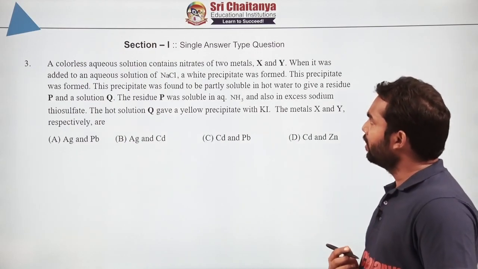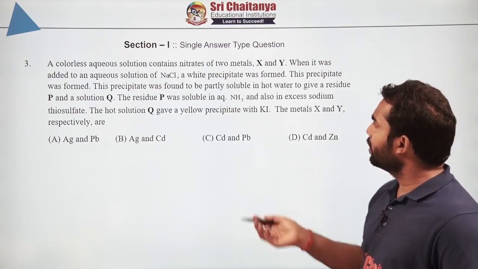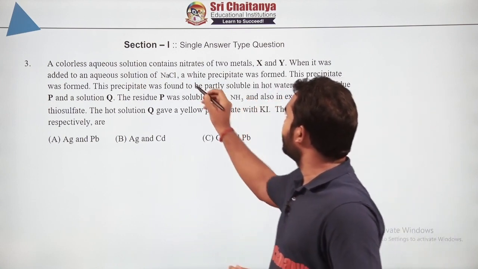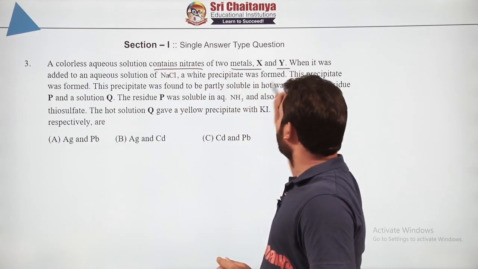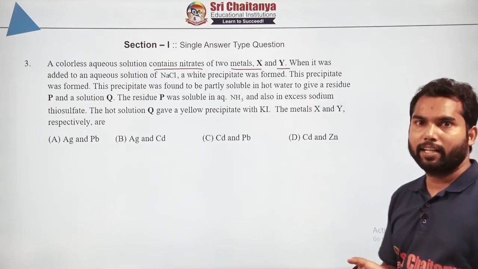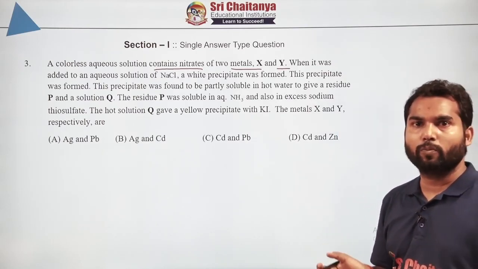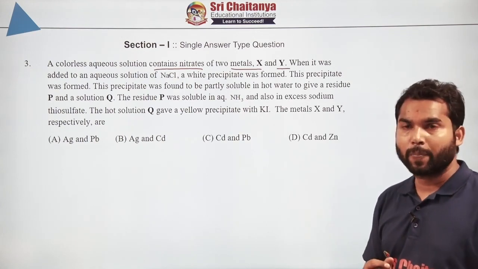Now this is related to qualitative analysis, and if you read this question, a colorless aqueous solution contains nitrate, very important, because the nitrate of every single metal is soluble. Whether it is silver nitrate, mercury nitrate, cuprous or cupric nitrate, all the nitrates are soluble in water.